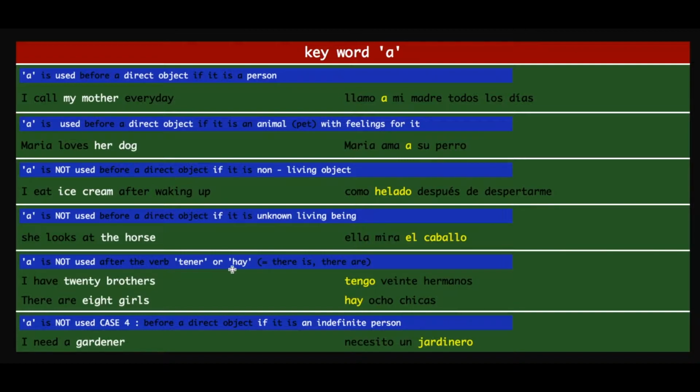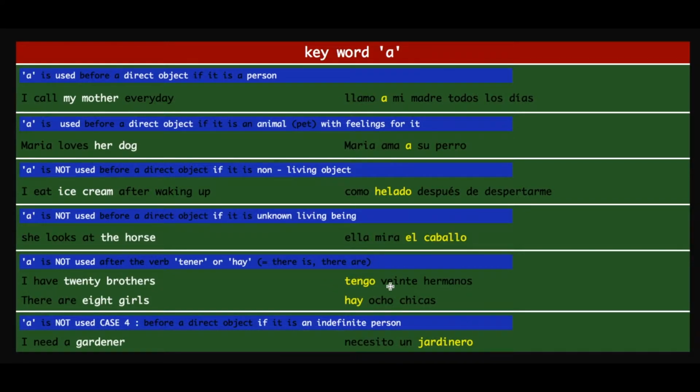Let's move on to the next case, where A is not used after the verb tener or hay, which literally means there is or there are. Let us take some examples. I have 20 brothers. To say I have, you conjugate the root verb tener in the first person singular: Tengo 20 hermanos. That means I have 20 brothers.